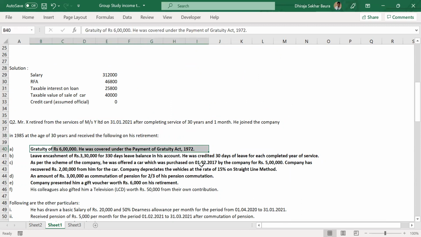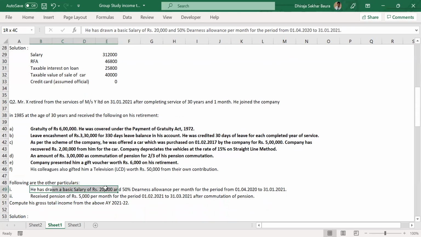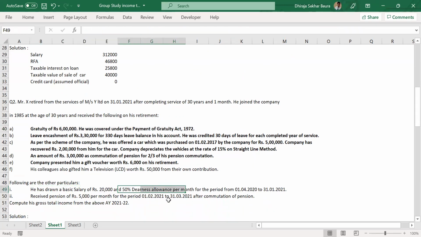He was covered under the Payment of Gratuity Act. His basic salary is 20,000. Dearness allowance is 50% of the basic. I'll again repeat the question data: gratuity is 6 lakhs, he is covered under the Gratuity Act, he has a basic salary of 20,000, and 50% is the dearness allowance. I'm not going to show the provision to you anymore. You have to tell me what is the exemption amount for gratuity.